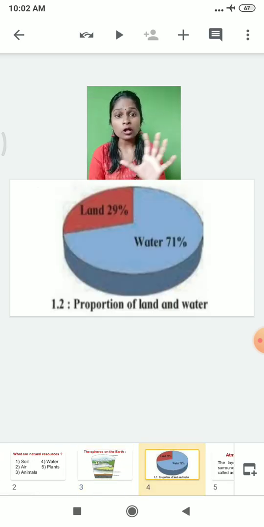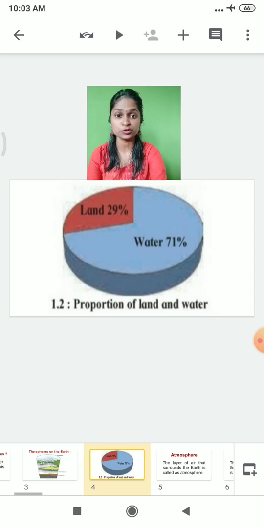Among all the land and water, the maximum portion of the earth is occupied by water, that is 71%. Only a small portion, 29%, is occupied by land.